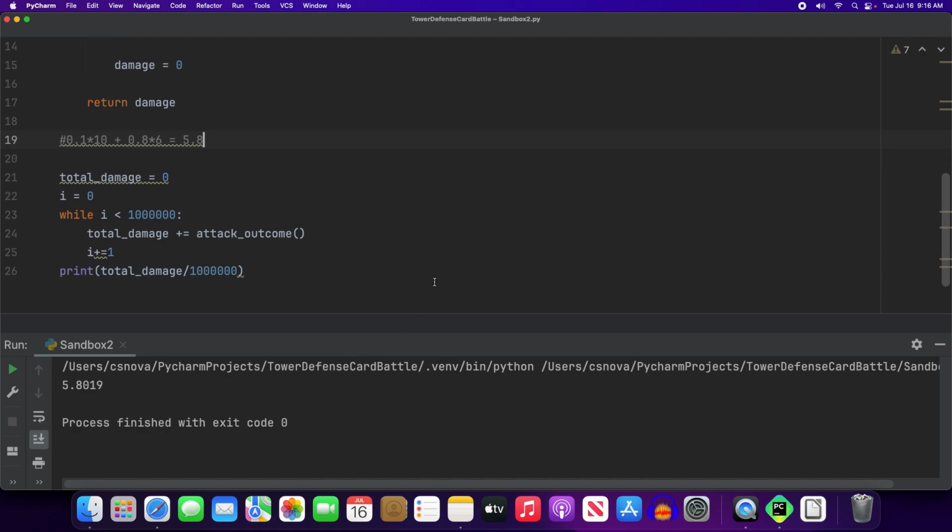Now the one last aspect to this has to do with the idea of damage per second. So let's scale this way back to 10 for now. So that's the average value per hit. My expectation is still 5.8 on the average per hit, and this is going to be over the course of 10 hits. The thing is, how fast are you attacking? If you get 1 attack per second, your expected value is still 5.8 exactly. All you have to do is multiply this value by the number of attacks per second.